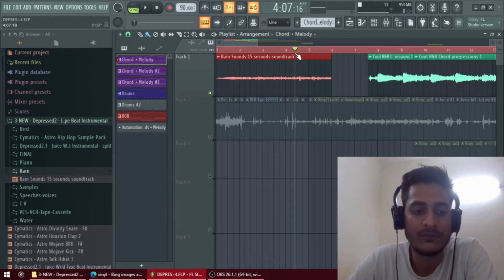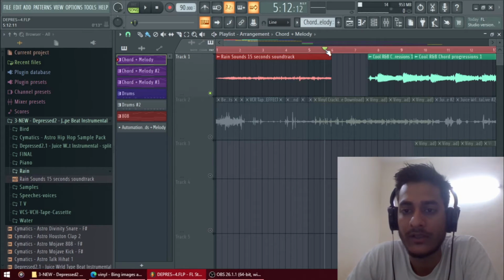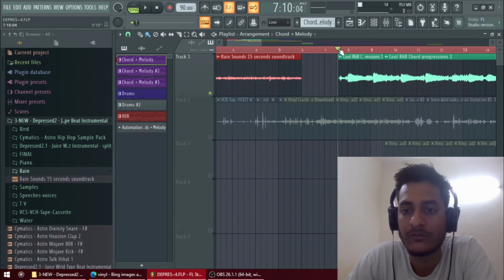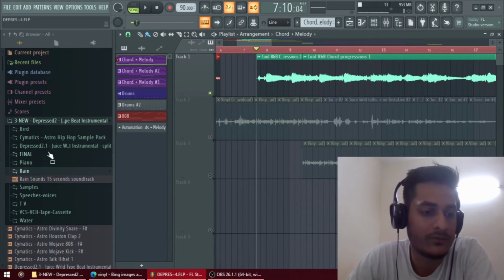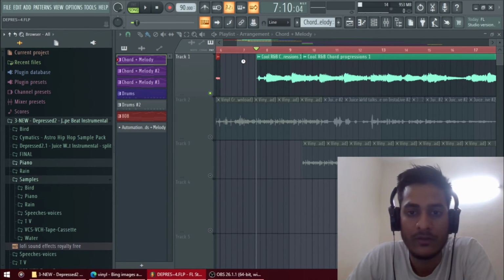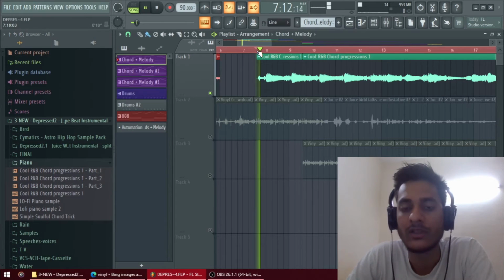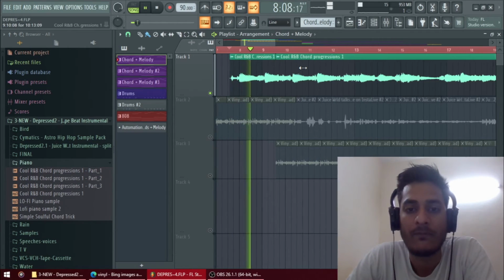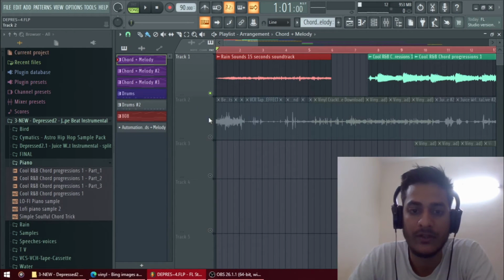Basically, the theme of the song is just to give you a little bit of cinematics, just a little vibe to the song. For the other one, I just use a chord progression. There are two progressions I use. Let me show you some chord progressions. Yeah, there's a piano roll. So these are the chord progressions I use for the lo-fi samples, and the chord progressions I used for the first track.